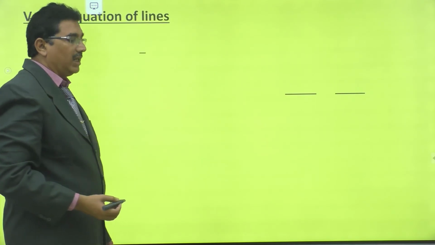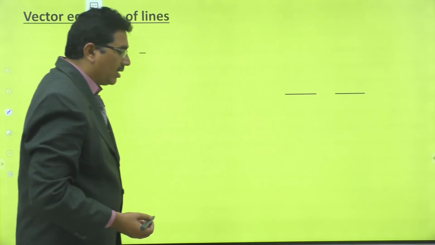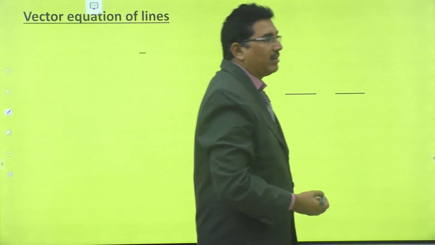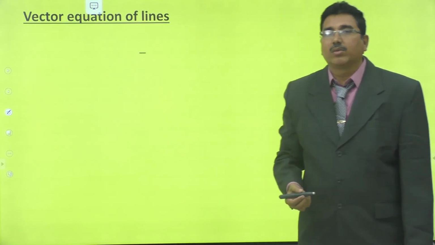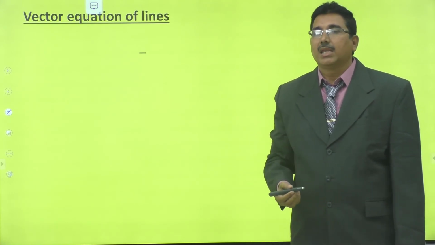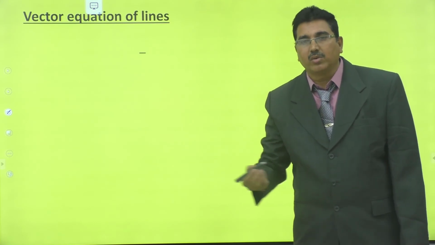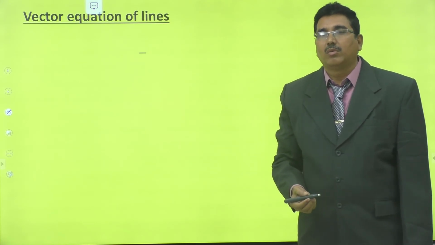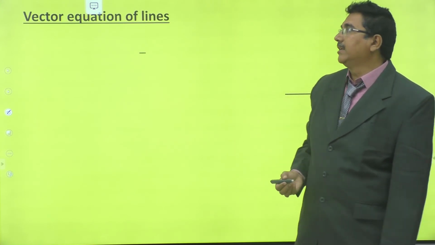Now see vector equation of lines. In two-dimensional geometry, the equation of a straight line is a first degree equation, that is ax plus by plus c is equal to 0. Now, what is the vector equation of a straight line?